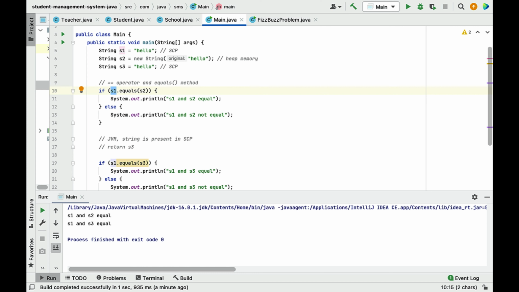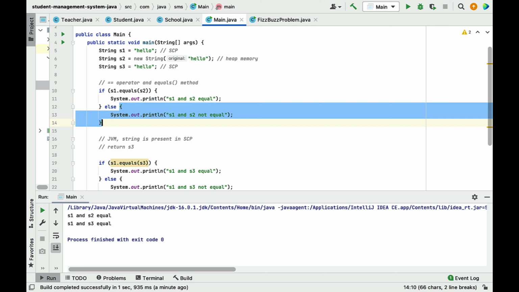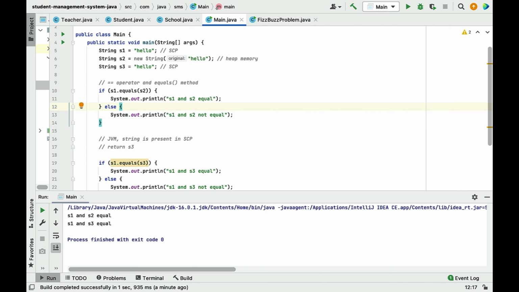Here s1 equal to hello, s2 equal to new String hello. So hello, hello, it means the content is the same, right? So equals basically checks whether both objects have the same content or not. If both objects have the same content, then it will return true and it will execute the if block. Otherwise it will execute the else block. Correct?